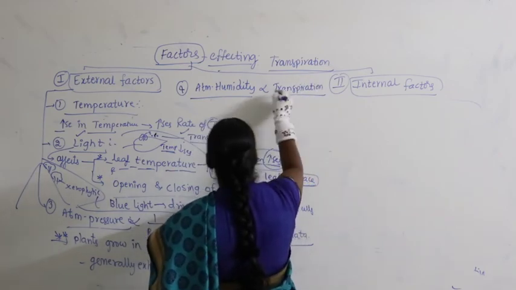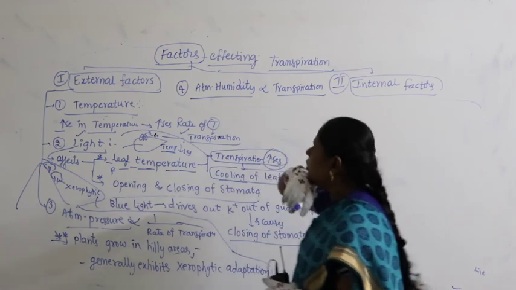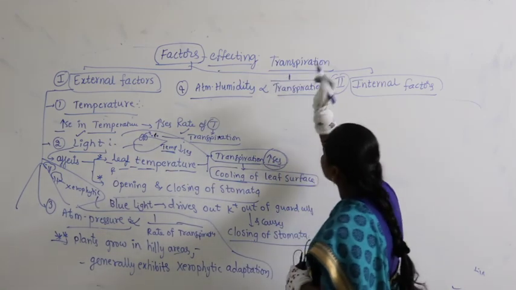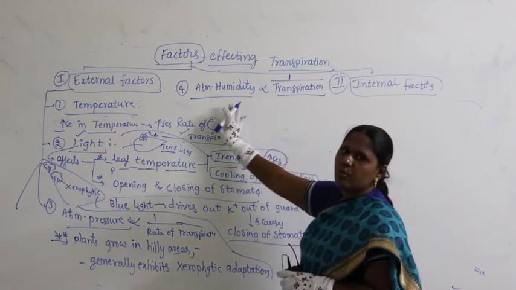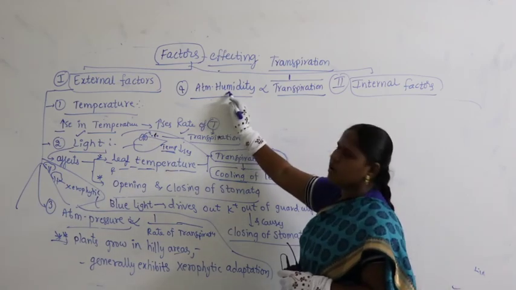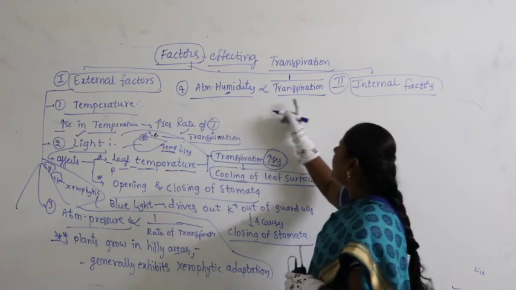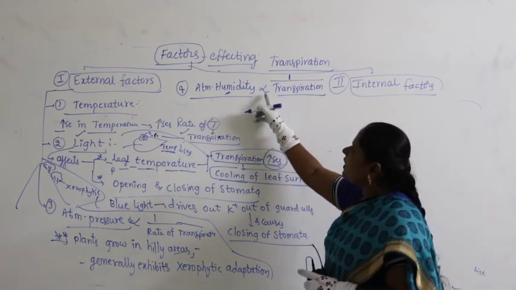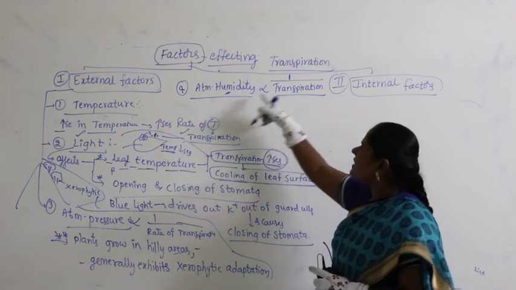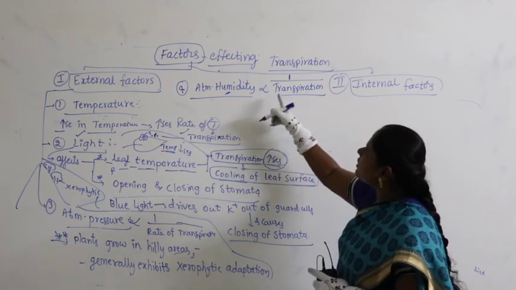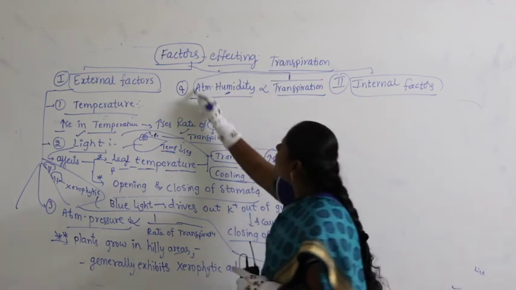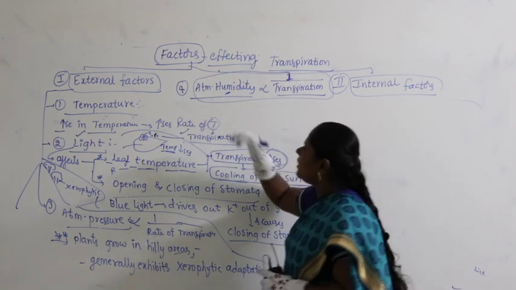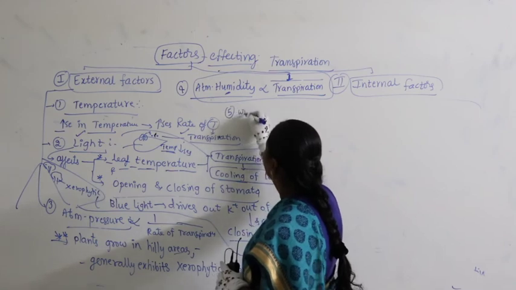Whenever the atmosphere has more humidity, more moisture content, the rate of transpiration decreases. Whenever humidity is less, the transpiration rate increases. Take it as inversely proportional, that is 1 by transpiration, right.